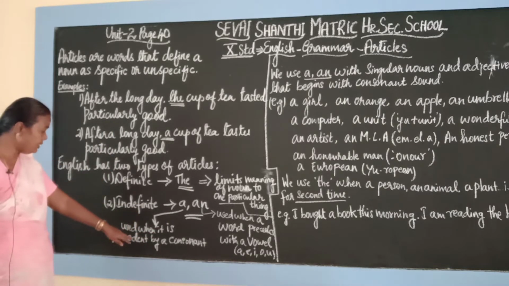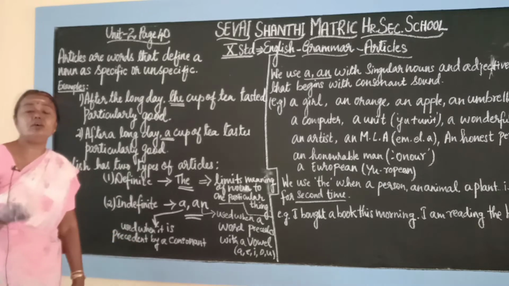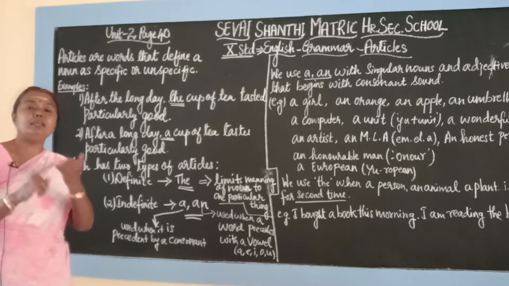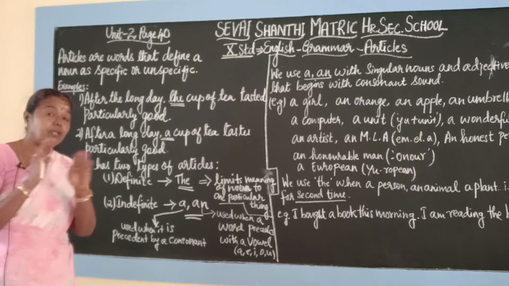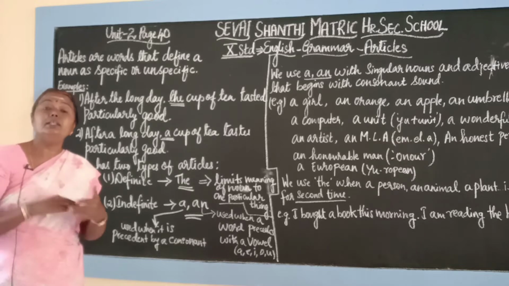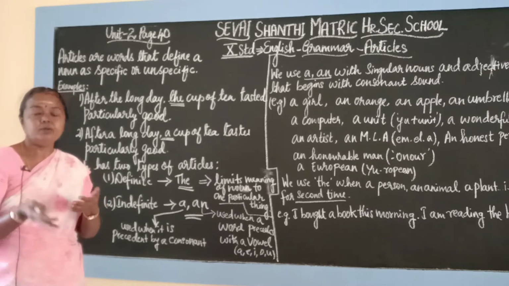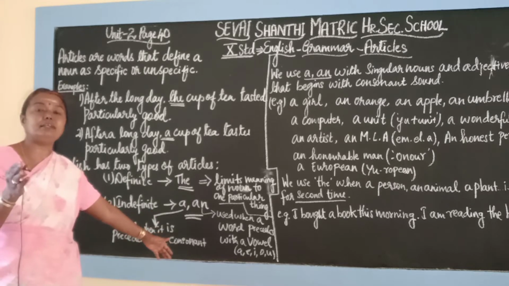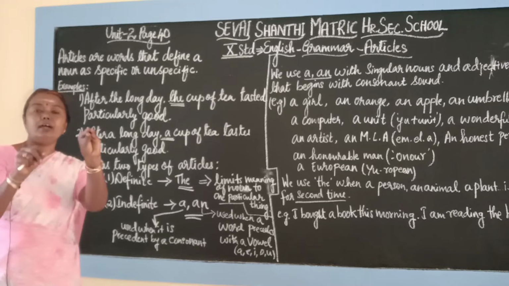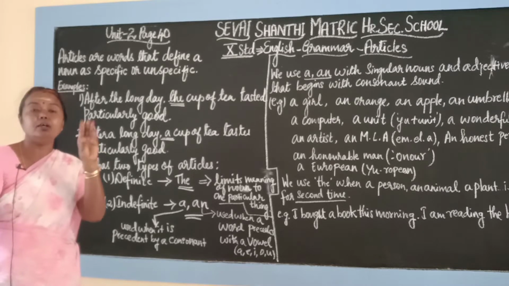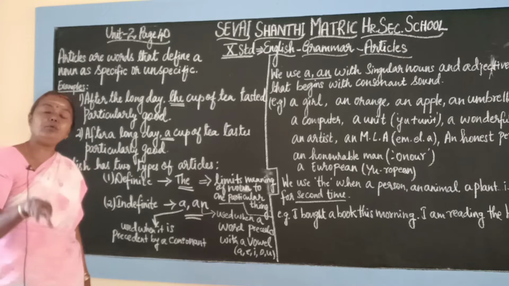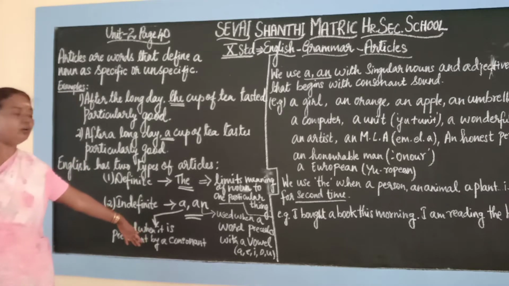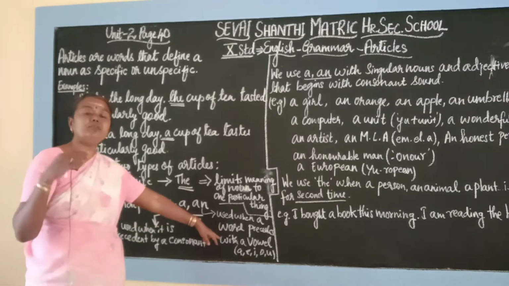So a is used in front of a consonant. Consonant means what? Other than vowels. The vowels are a, e, i, o, u. Not only the spelling but the pronunciation is also involved here. The other 21 letters out of the 26 letters of the alphabet, whose sounds are consonants, are consonants. These five letters are vowels.